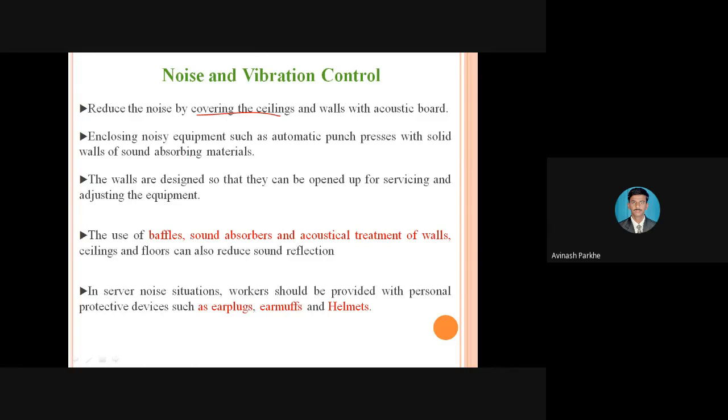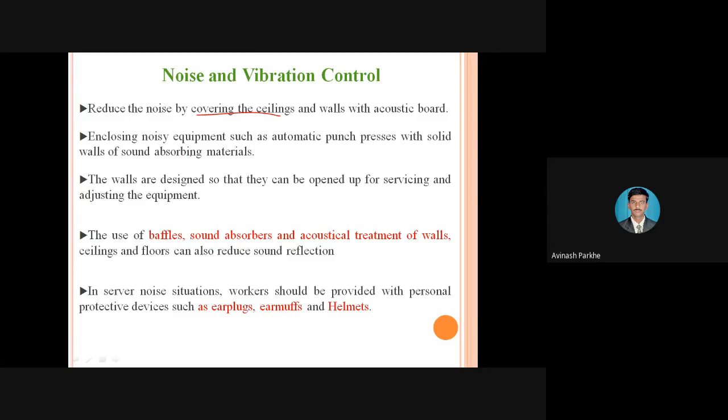There should not be any open space. There should not be any window. There should not be unwanted windows. If a small window is provided, the noise is coming from that particular window also. Therefore, in such a condition, we have to provide closed walls, or those walls can be covered by some absorbing materials. So that particular absorbing material can absorb that unwanted noise, and the level of the noise can decrease.